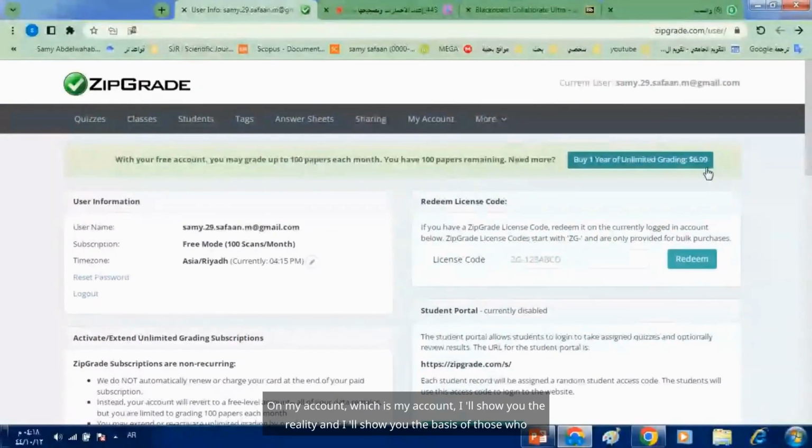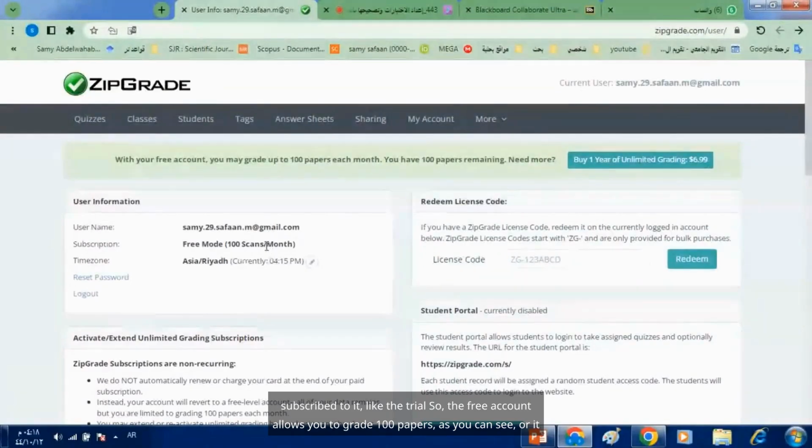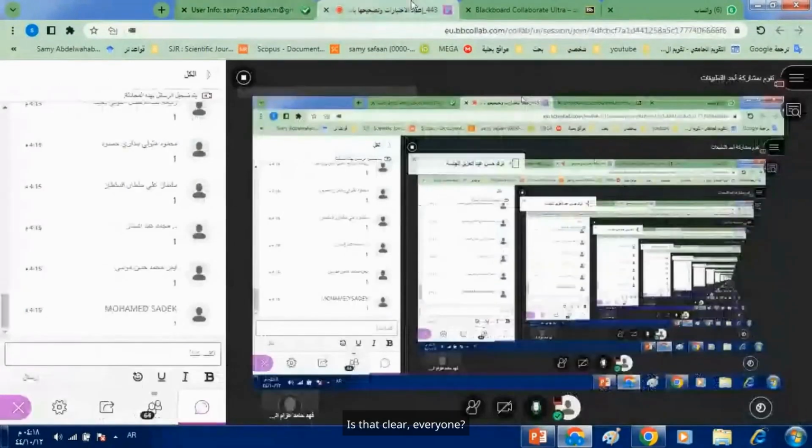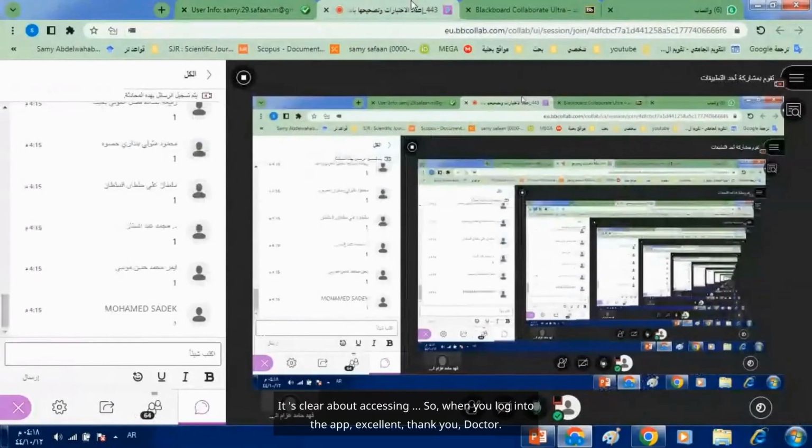On my account, I'll show you the reality and the basis for those who subscribe to it, like the trial. So, the free account allows you to grade 100 papers, as you can see, or it gives you a month. The paid account is $7, which is about 27 reals. So it's a very simple matter and not expensive at all. Is that clear, everyone? Clear about the details.